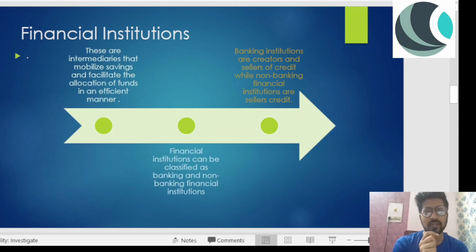So what does it mean, in an efficient manner? A bank won't give a loan to anyone that shows up at their door, right? They will look at their background and their credibility, and after that, they'll decide whether to give a person a loan or not, because they have to make sure that the person repays that amount with interest as well. These are intermediaries that mobilize savings from me. Let's suppose I have a bank account and I'm saving some money. The bank won't be holding that money. They will lend it to someone for some productive purpose.